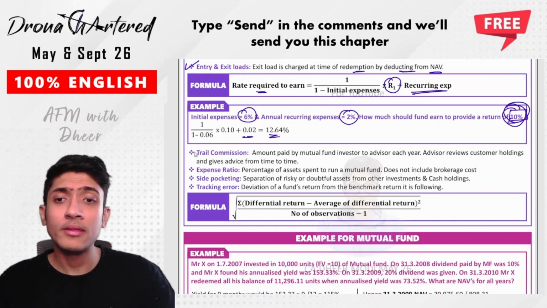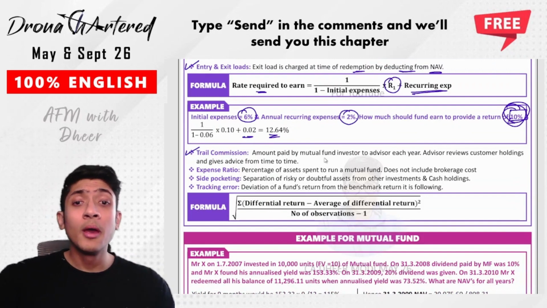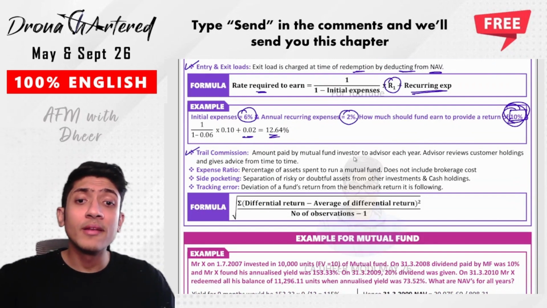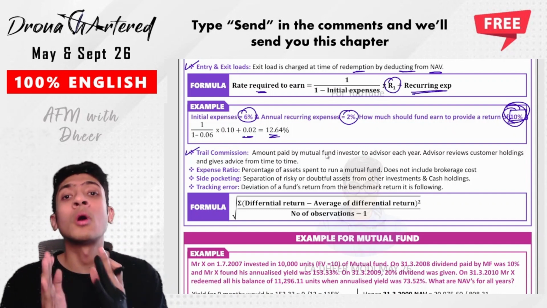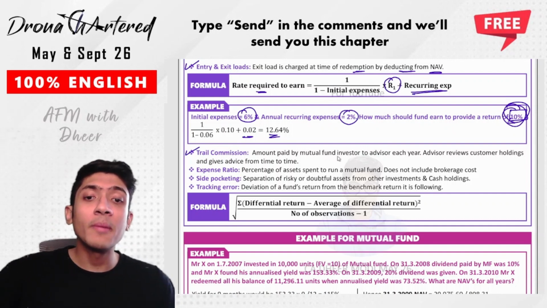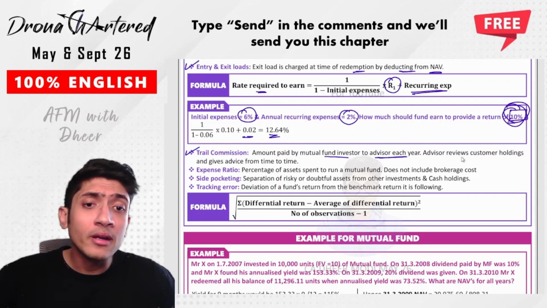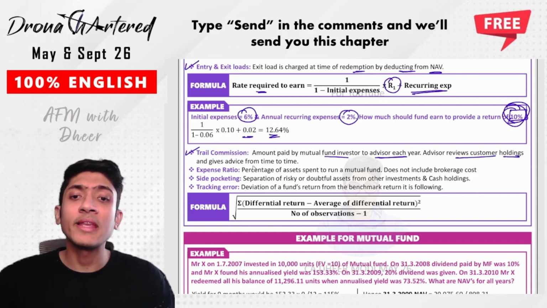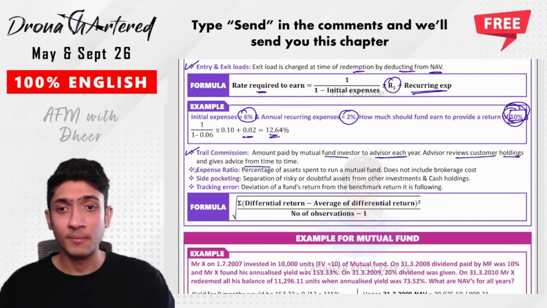Yes. Now let's see the other. What is your trail commission? Trail commission is the amount paid by a mutual fund investor, like people like you and me, someone who does not know how to invest, to an advisor each year. What does this advisor do? The advisor reviews the customer holdings and gives them advice from time to time. So it advises them on their investment.